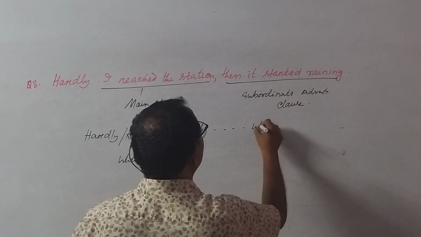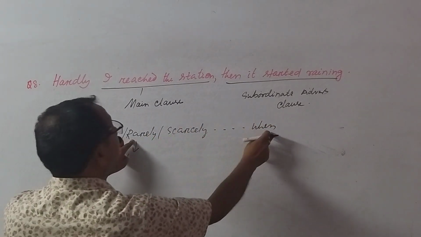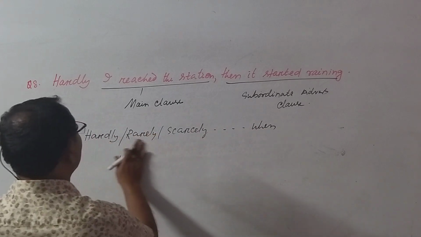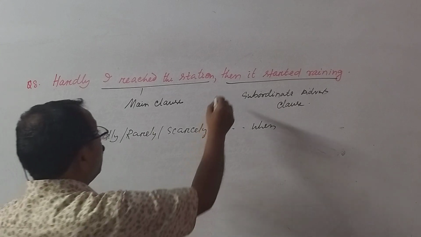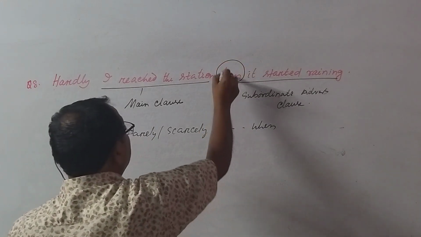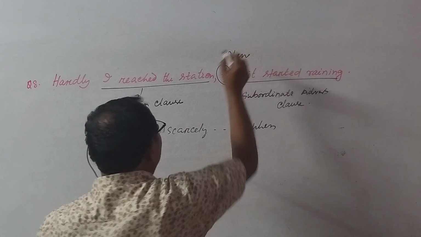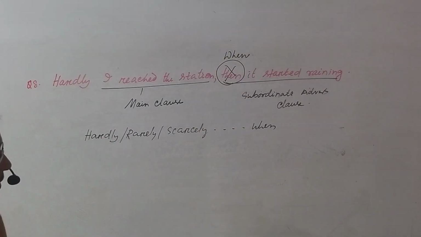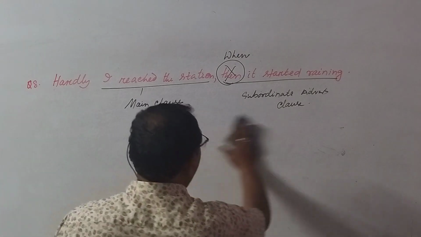It is called when. Hardly when, rarely when, scarcely when. Okay, from this point of view, we got directly the mistake. It cannot be then, it will be when. Okay, we got the sense. But there is another mistake.